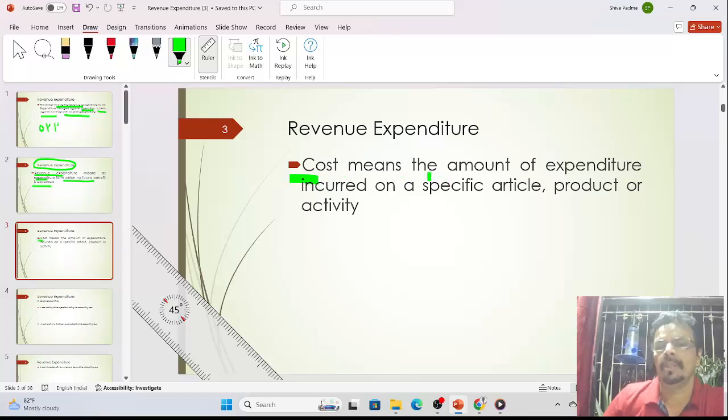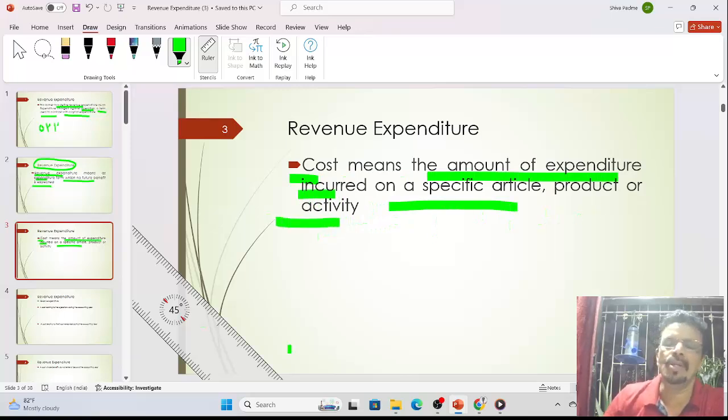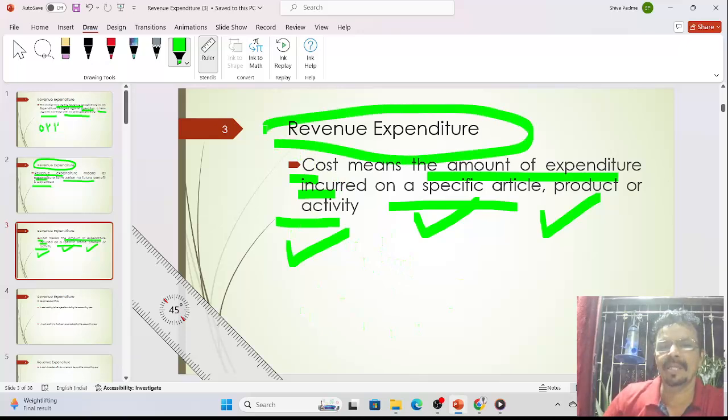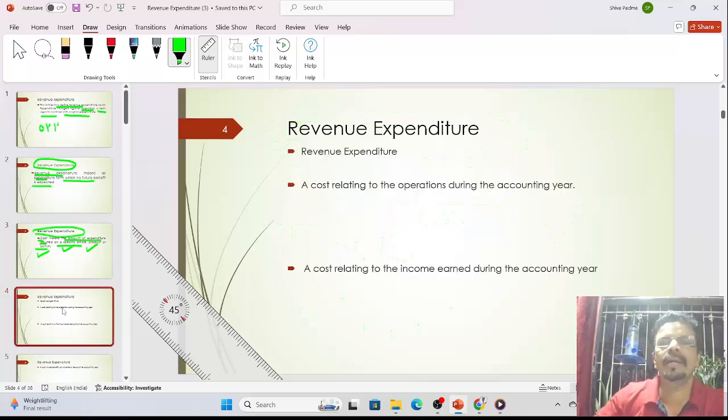Expenses means cost: the amount of expenditure incurred on a specific article, product, or activity. So whenever we are doing business, we are dealing with an article, a product, and an activity. At that time we incur the expenses, and those expenses are called revenue expenses. Next, we will see the features of revenue expenditure.